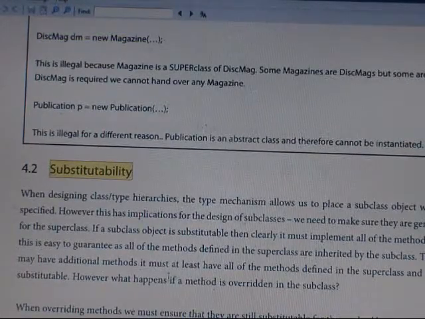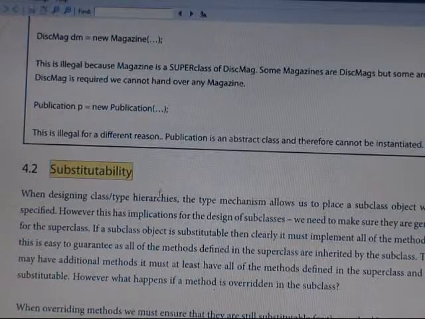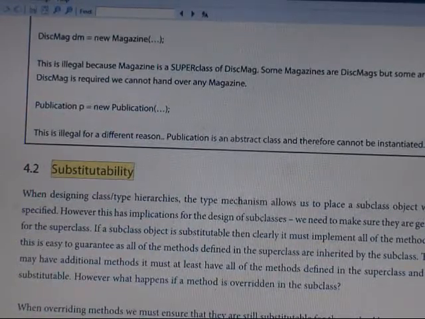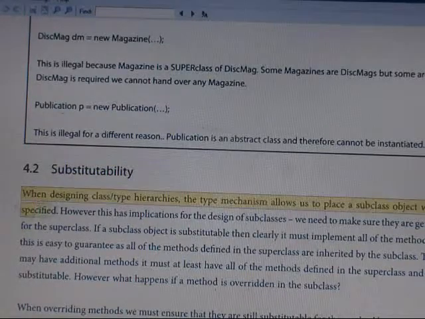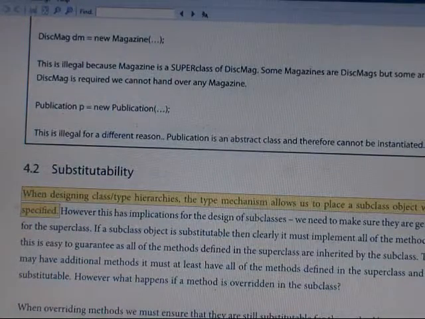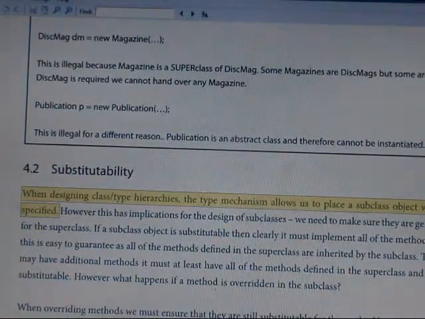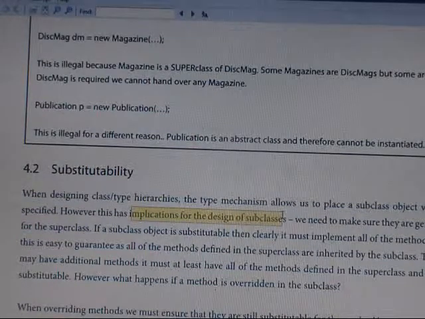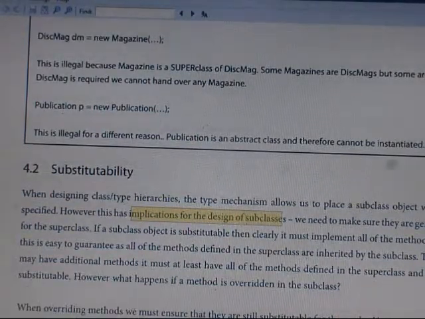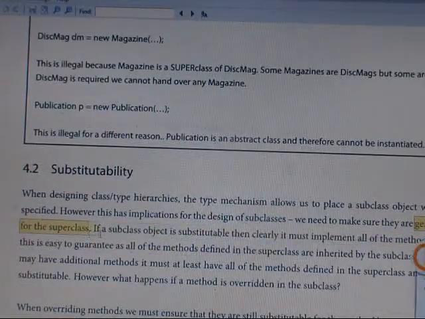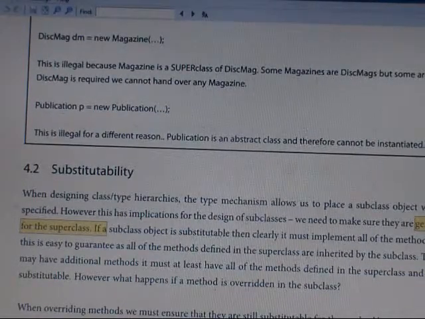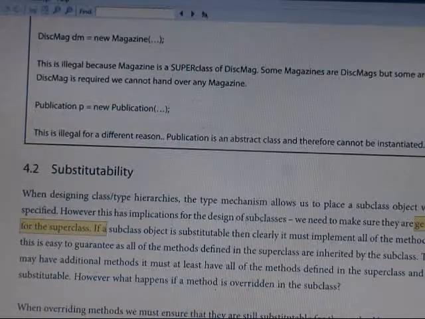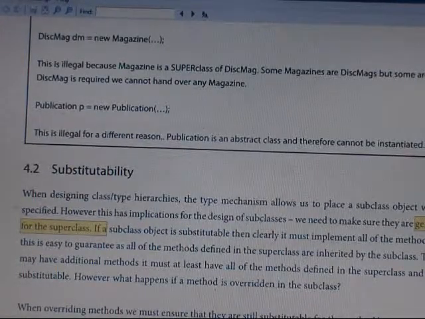Substitutability means that in the class type hierarchy, the type mechanism allows us to place a subclass object where the superclass is specified. So when you specify the superclass, you can put in a subclass. However, this has an implication on the design of the subclass. We have to see the design of the subclass so that it is genuinely substitutable for the superclass. The subclass must be available for the superclass.